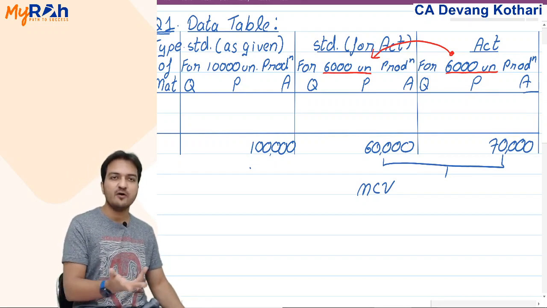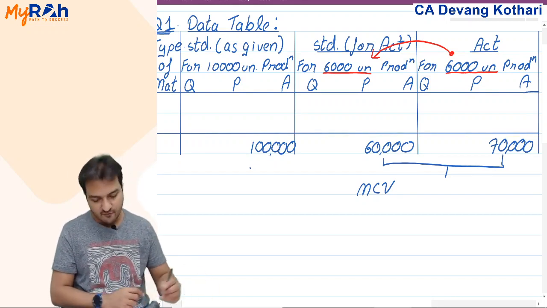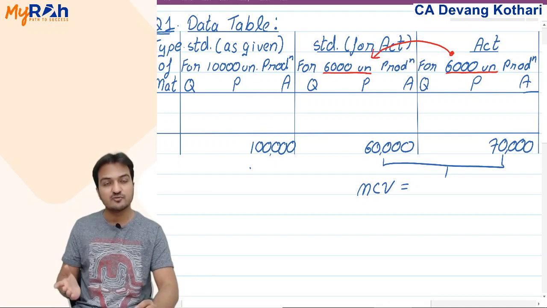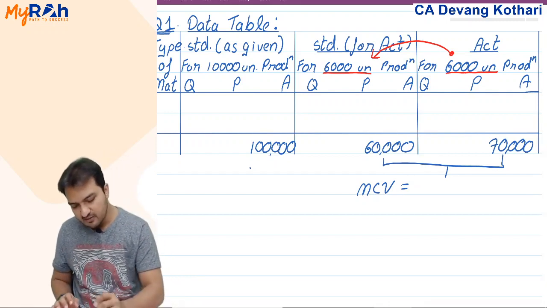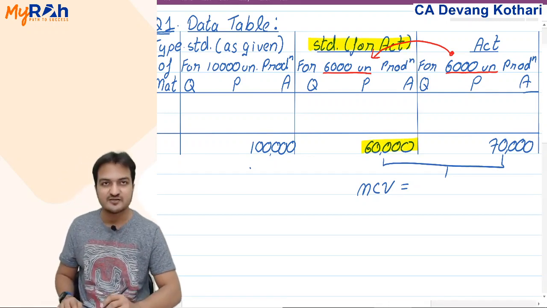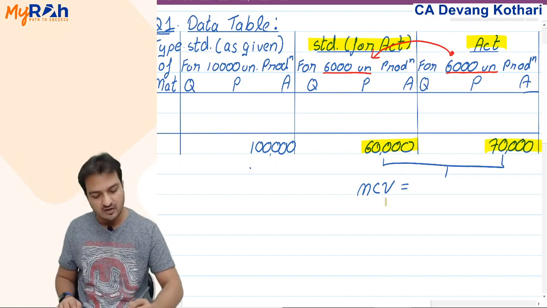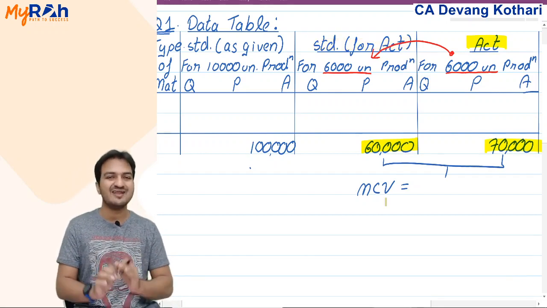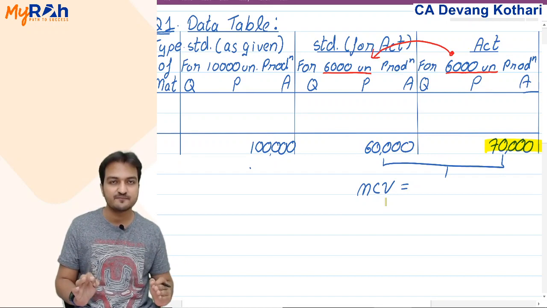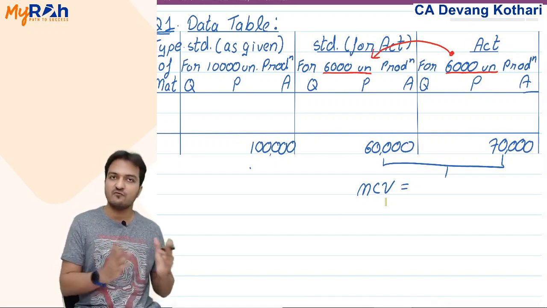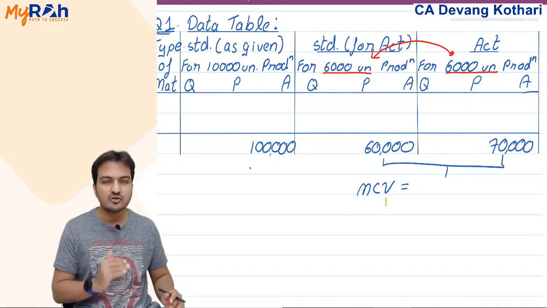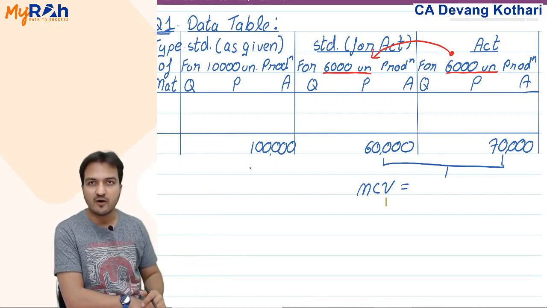In fact, that was the formula we did. Material cost variance formula was standard cost for actual production minus the actual cost, meaning this standard for actual 60,000 minus actual 70,000. 60 minus 70 will give you negative 10,000 adverse. Yes, this explains our very first formula. And this also explains my data table format.